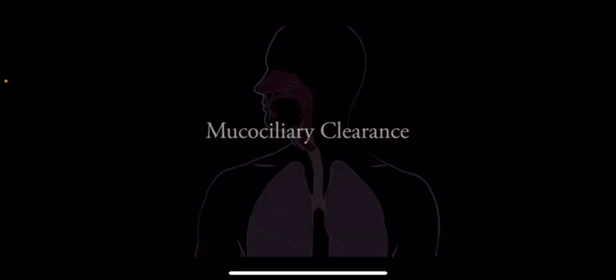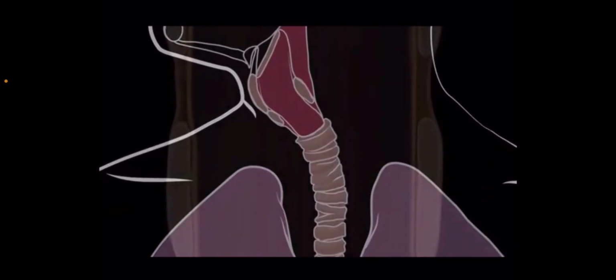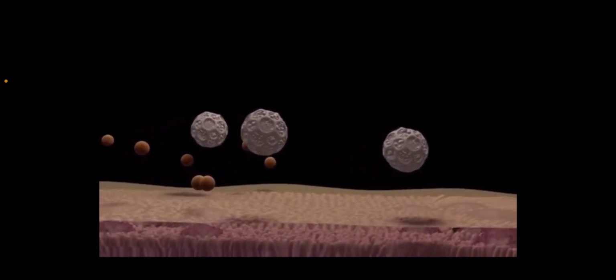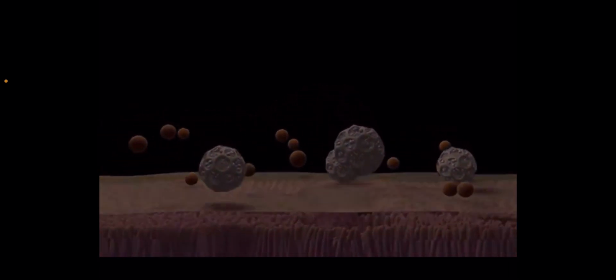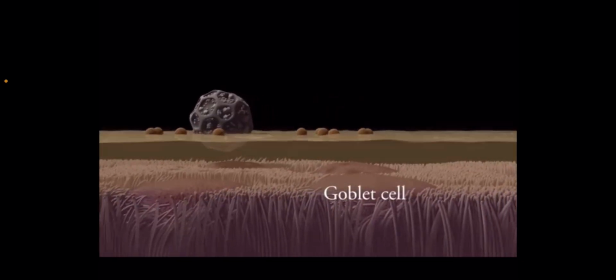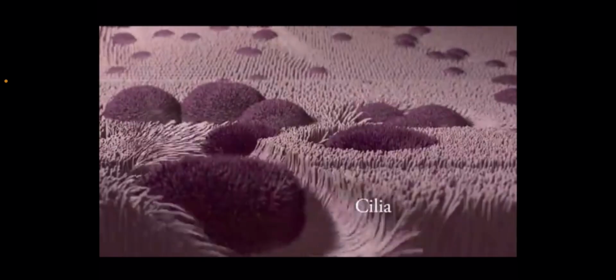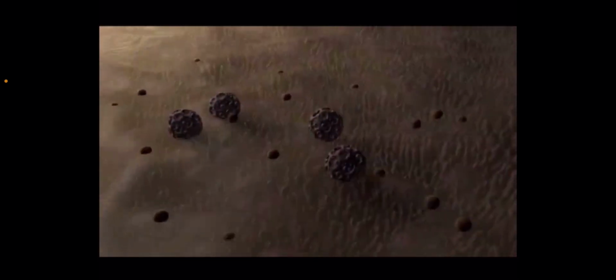What is mucociliary clearance? Mucociliary clearance is a primary innate defense mechanism against infections, and it prevents obstruction of the airways. The inhaled particles like dust or pollen are trapped by mucus produced from goblet cells. Goblet cells secrete mucus, forming a mucus layer that traps inhaled particles. The beating hair-like structures, that is cilia, then move this mucus and the trapped particles out of the airways, towards the pharynx, where it can be swallowed or coughed up. This is called mucociliary clearance.